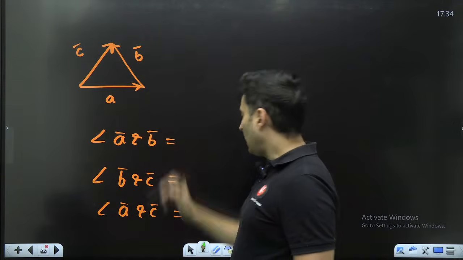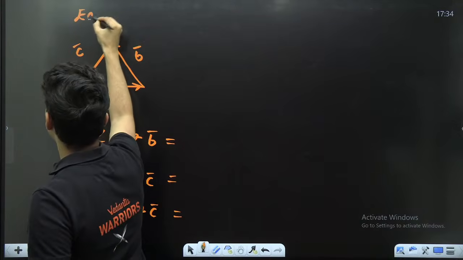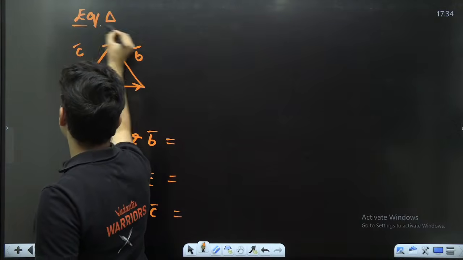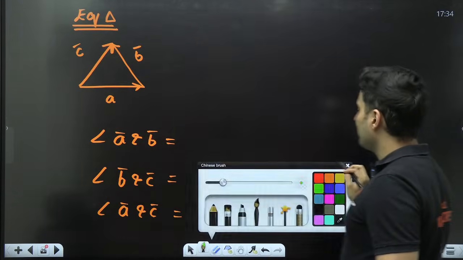Check this out. Assuming this is an equilateral triangle. I forgot to mention that. This is an equilateral triangle. Okay, come on, figure this bit out.